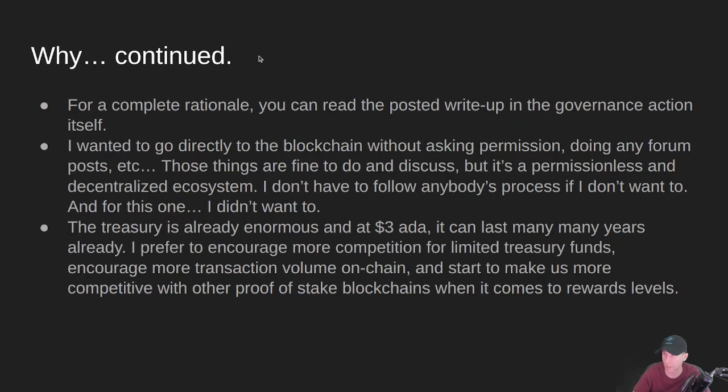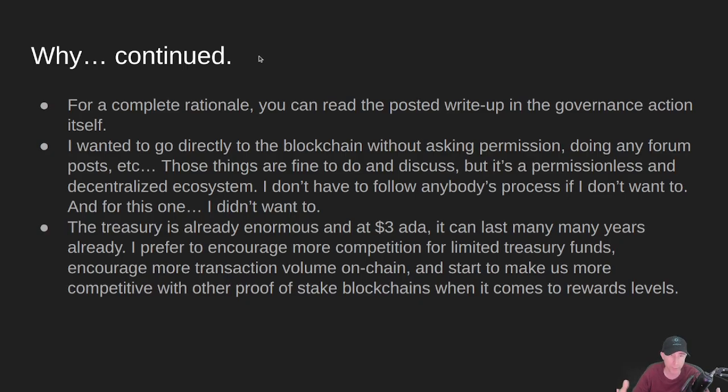I know typically we like people to go through the forum, do posts, discuss it, and that's a fine way to do it, but at the end of the day, it's permissionless and decentralized, and I don't have to follow anybody's process if I don't want to. And for this one, I didn't want to. I feel like it's self-evident that we should vote on this particular parameter before we really move forward with any other governance. And also, the Treasury is currently enormous, and if you say ADA is $3, it can last for many, many years already.